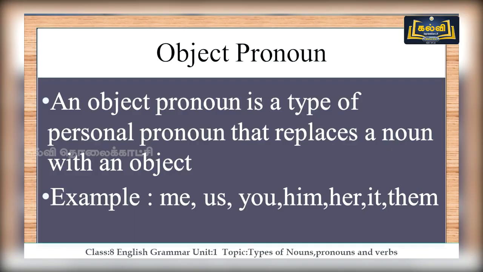Yes, good. Next, we are moving on to object pronoun. Let's check the expansion of that. An object pronoun is a type of personal pronoun that replaces a noun that is an object. So you can understand that it replaces a noun that is an object. Let's check some examples like me, us, you, him, her, it and them.